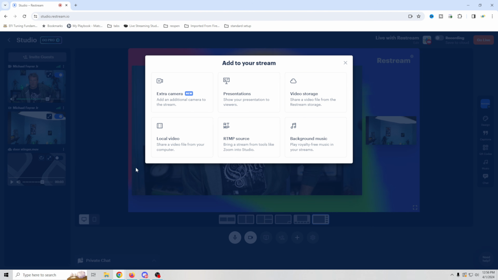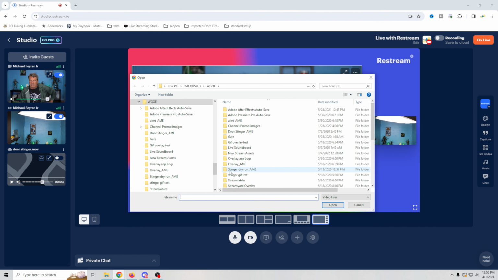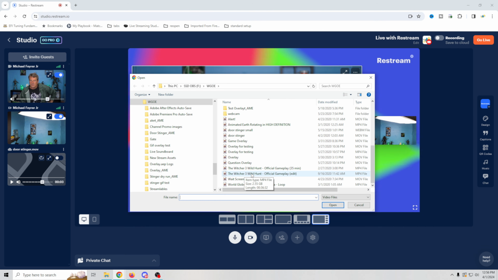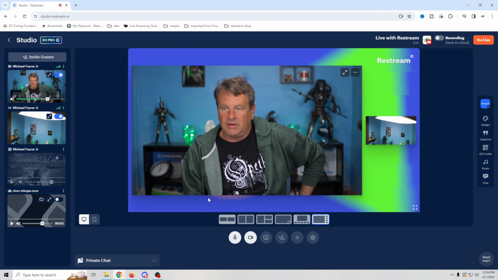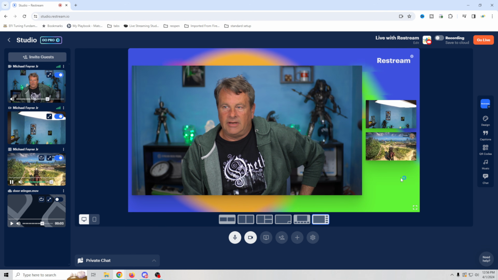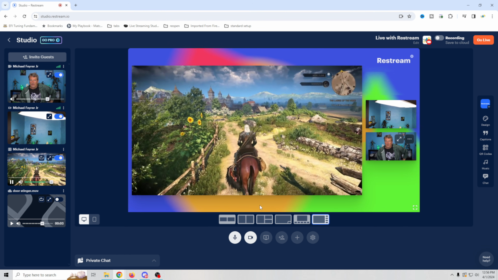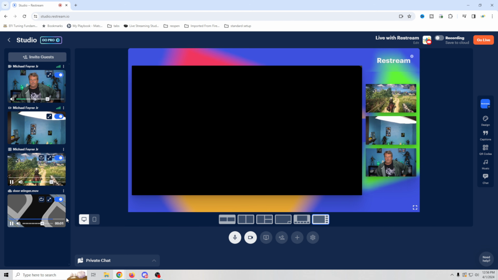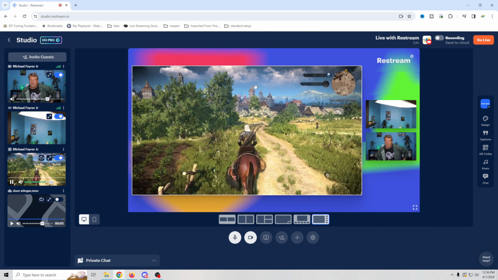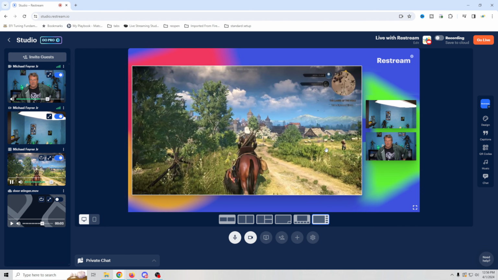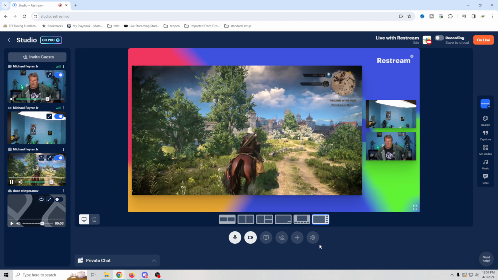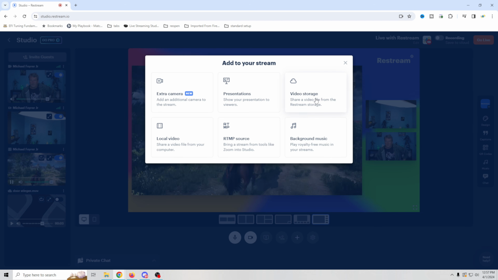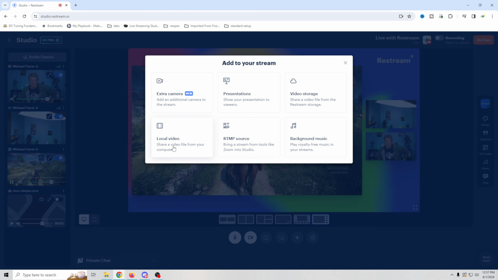So that's storage video, but I can add a local video from my computer. This is where I could just add this one right there, and as you can see, it's going to add that video in right here. I can move it around, and then I can even play the stored video like that. So you only have the space limitation when you're storing a video from them in the cloud. This one, you have the 250 limitation, but with this one, you don't have any.